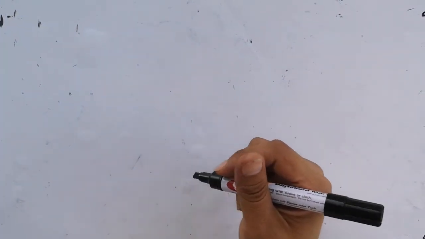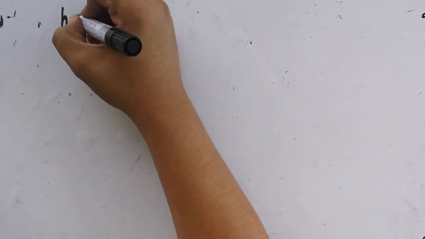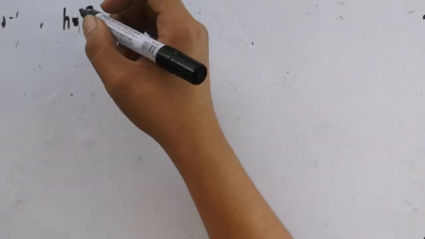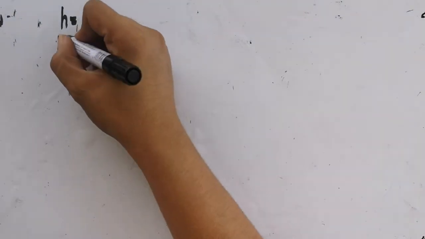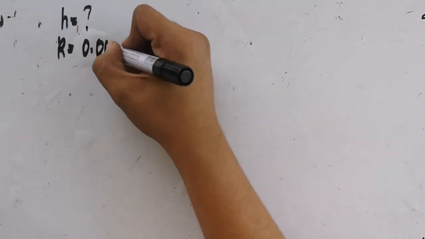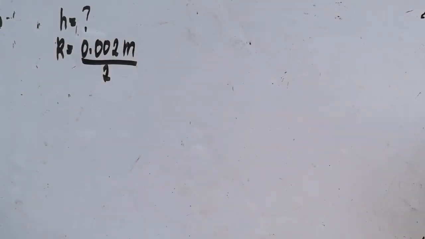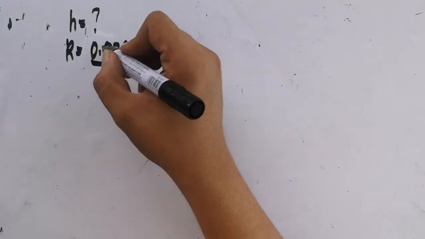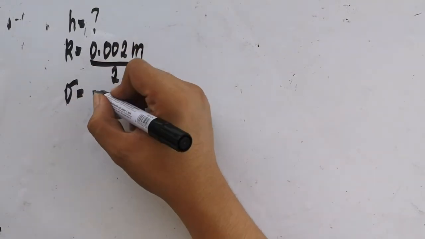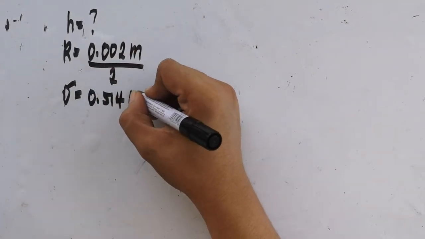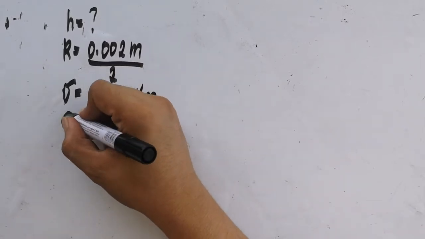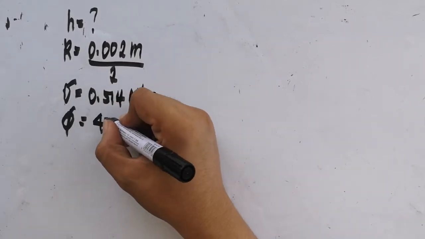Problem number 8. So, we have to find the depression H of the mercury if the glass capillary tube has a diameter of 2 mm, so the radius is 0.002 meters, 2 mm over 2, and surface tension which is equivalent to 0.514 Newton per meter, and a phi of 40 degrees.